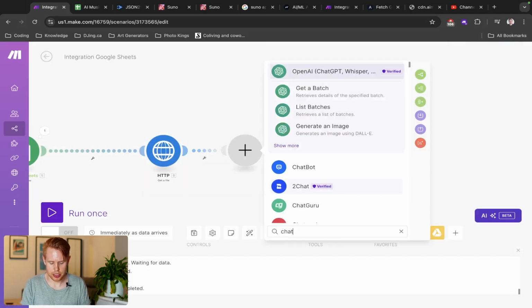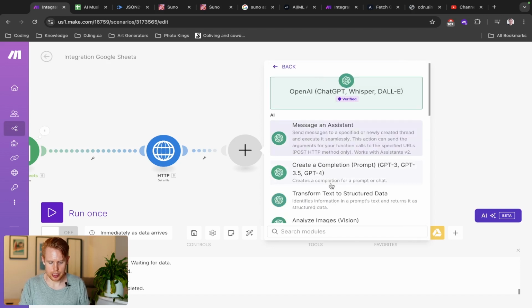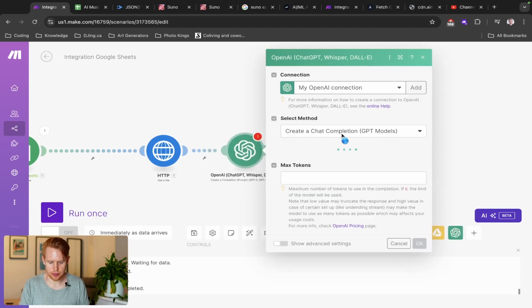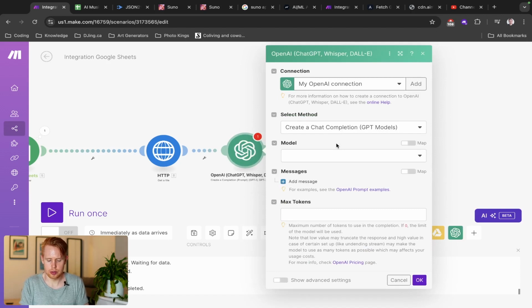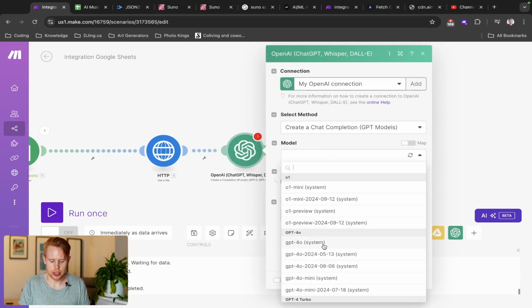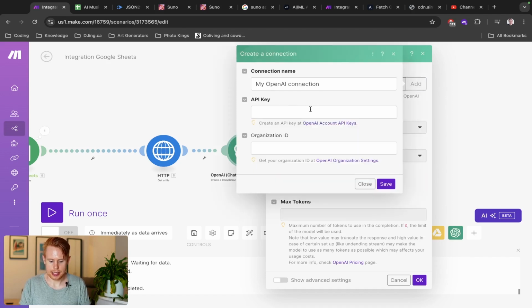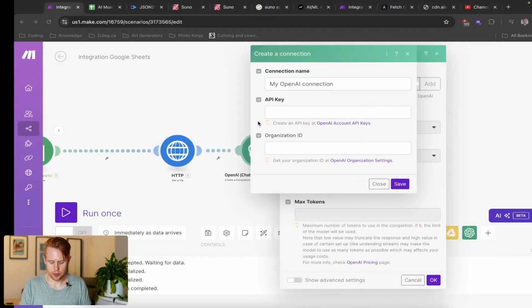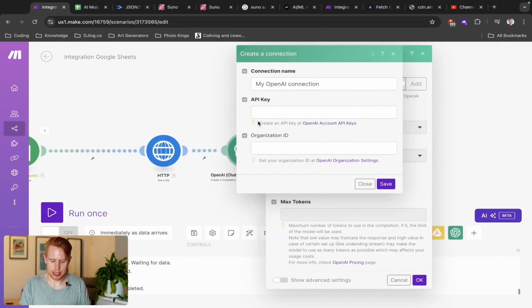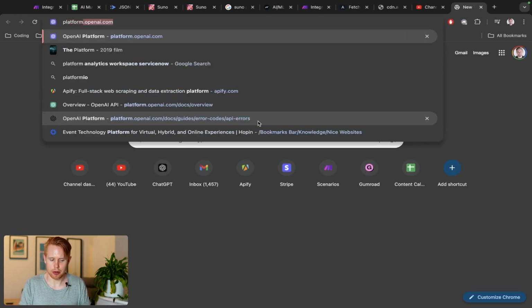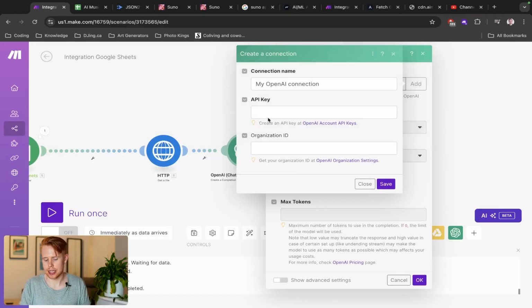So we can use ChatGPT, and then we can create a completion here. We'll just use a basic GPT-4o mini model here. This is just going to save you a bit of money. But before we do this, just make sure you connect in your account, in case you haven't done so already. It's going to ask you for your API key and your organization ID. In order to get them, you just need to go to platform.openai.com, go into settings, and you should be able to find the organization ID there and the API key.